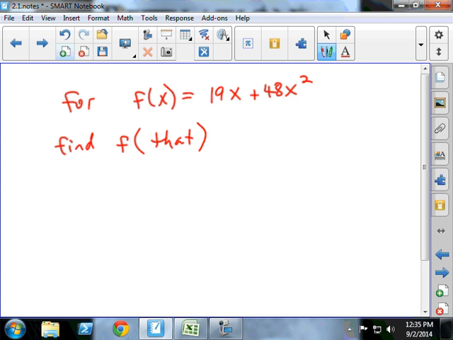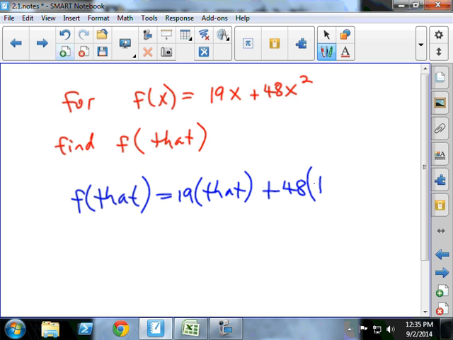Got to be careful when you say that. So, f of that, all it means is let's go to this function and replace x with that. So it's 19 times that plus 48 times that quantity squared. And that's it. The notation seems kind of abstract, I know, but that's all you're doing.